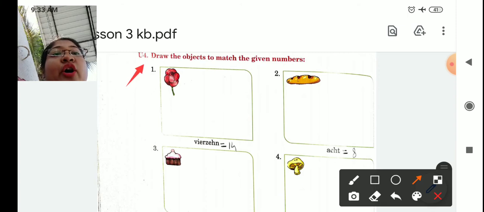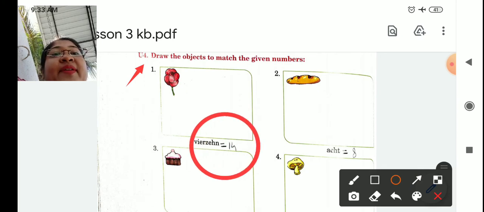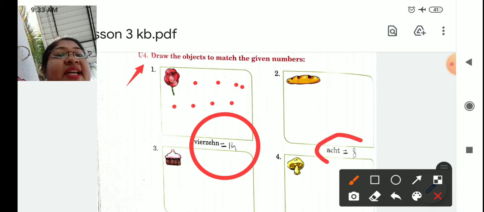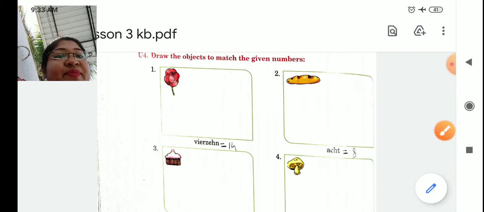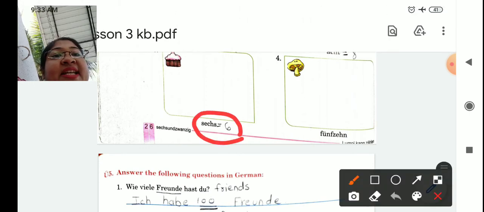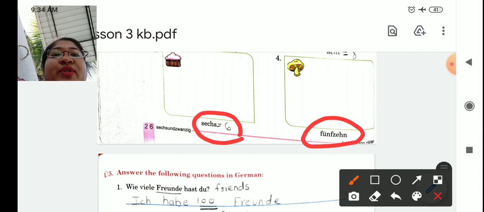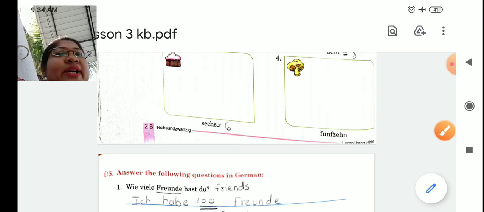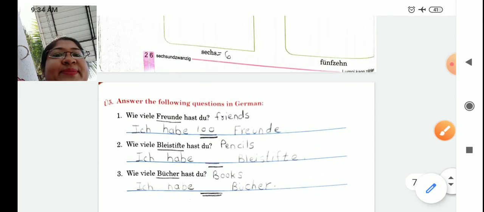Draw the objects to match the given number. See, here they have given number 14. So here you have to draw 14 roses. Okay. Then 8 means 8 braids you have to draw here. Then 6, 6 cakes you have to draw. Fünfzehn mushrooms, Pilze, you have to draw here. And then you can color it also if you want.